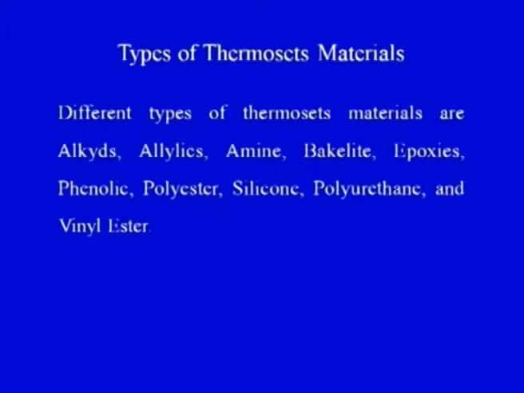Now we can see the different types of thermosetting materials. Different types of thermoset materials are alkyds, allylics, amines, bakelite, epoxies. I have already given you an example of an epoxy. We can have phenolics, polyester, silicone, polyurethane and vinyl ester. These are some of the thermosetting materials. There can be others also.